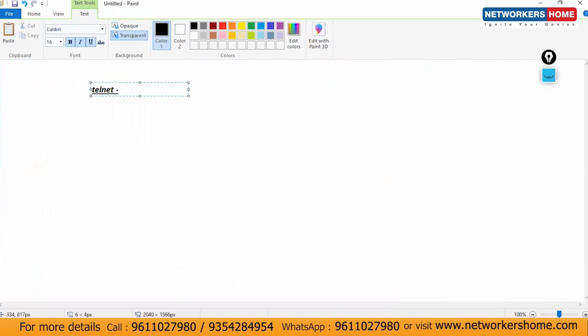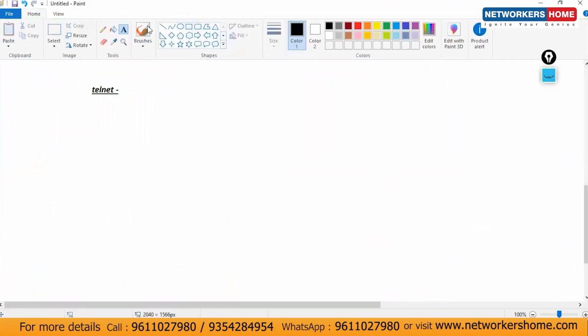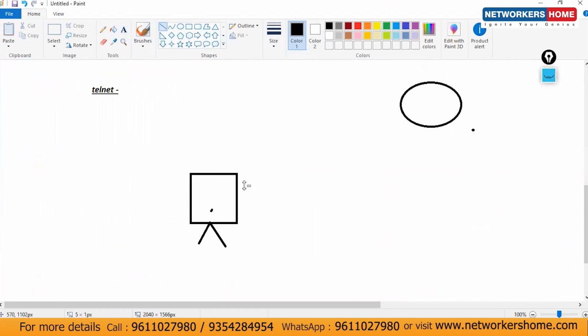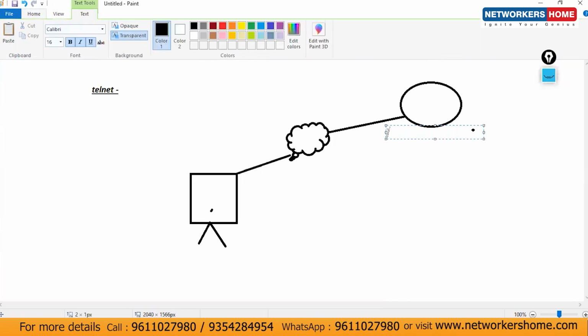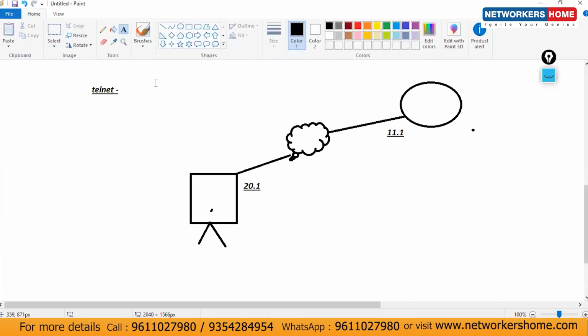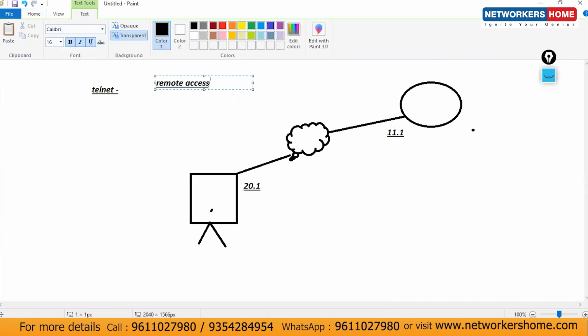Telnet. How to configure Telnet? Telnet means, actually guys, let's consider this is one of the routers. And this is one of my PCs here, and I'm connected. If I have to access this particular device, ISP, with this one. Okay, I have to access this router. The IP is considered here. I'm using 11.1 and I'm using here 20.1. I have to go with remote access.